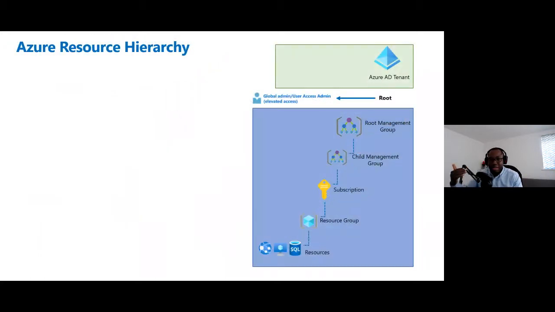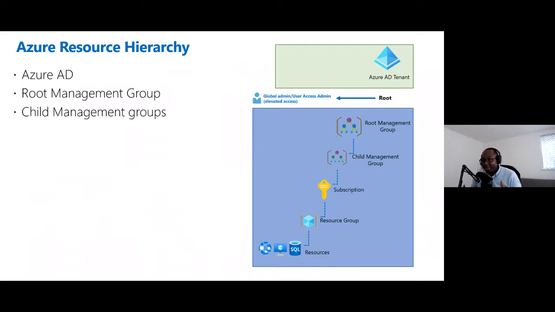Also, it's important to understand what the Azure Resource Hierarchy is. At the top of the Azure Resource Hierarchy, we have Azure AD, which is the cloud identity provider that we use to authenticate for access to our cloud resources in our Azure subscriptions. Then we can have a root management group, which is a structure that allows us to group subscriptions together and manage them together. So it simplifies management and reporting.